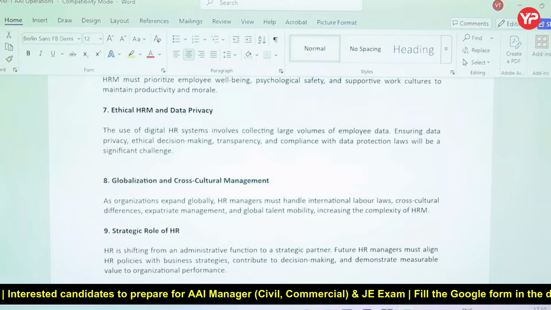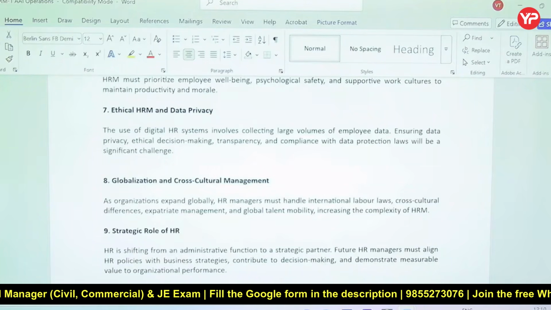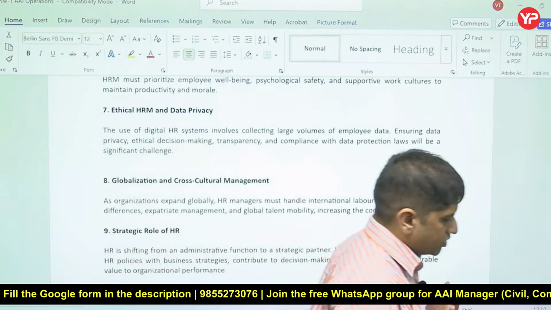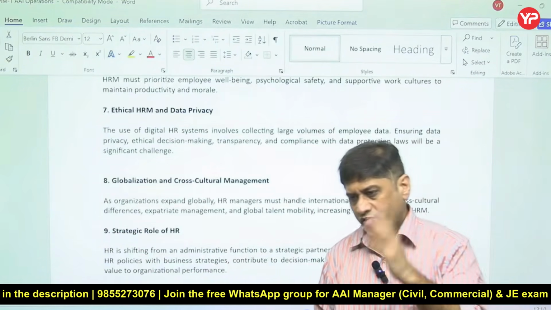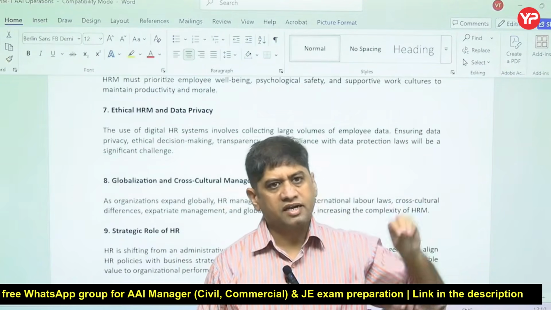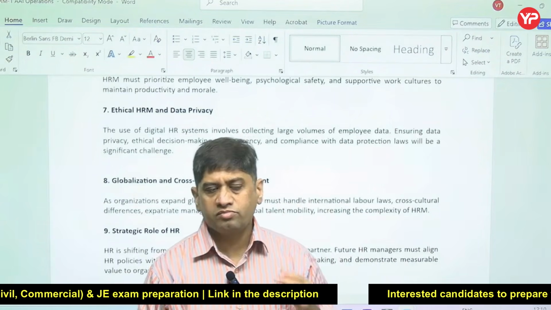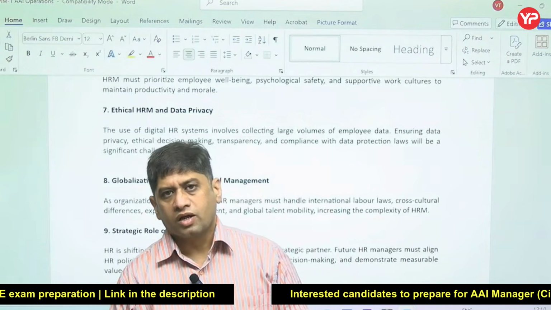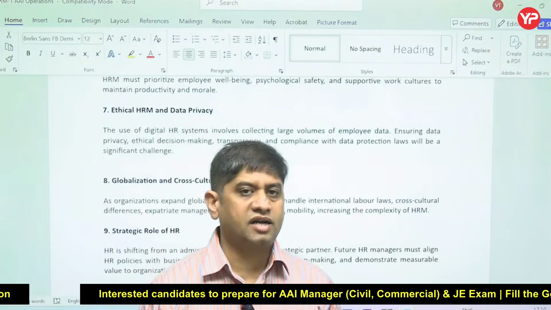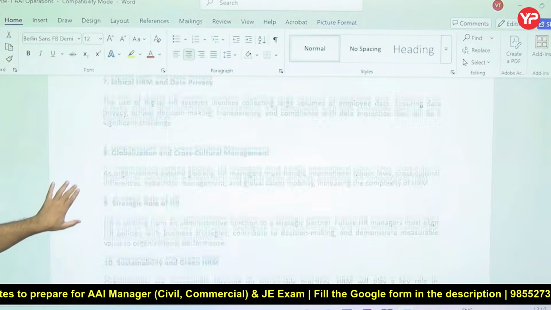Ethical HRM and data privacy. Collecting large data brings with it data privacy issues and ethical HRM issues. HR is all about handling the data of human resources. Data of machines and data of humans are different. Data of human beings has a data privacy issue, while data of machines may not have a privacy issue. For the data of human beings, everything you have stored, there is now a data privacy act also, so you have to maintain that data and keep it intact. That is a challenge, right? Data protection is an important thing now.